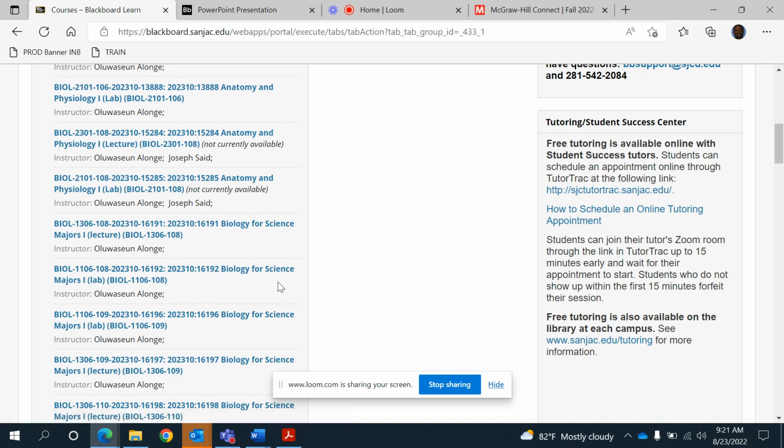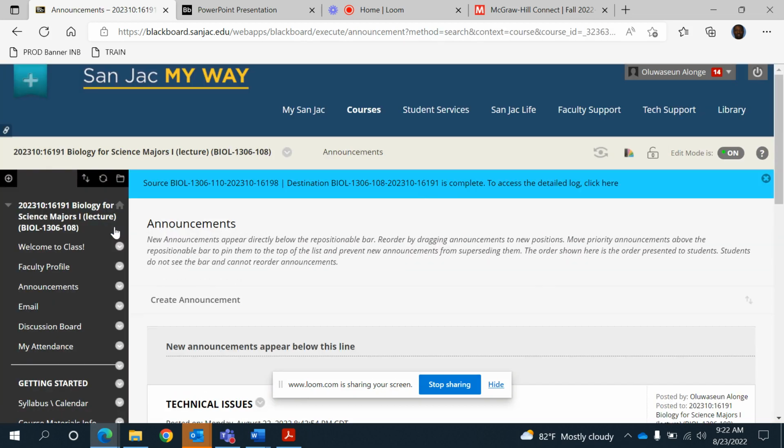The reason I'm not using it is to avoid confusion, so that everything you need through this semester in this course is going to be in 1306. Your grades are going to be there. Imagine if I put part of your grade here and part of your grade here, then you don't know what the cumulative grade looks like, which I don't want to happen. So I'm going to use just the 1306 Blackboard shell through the semester. I'll run through the Blackboard now.